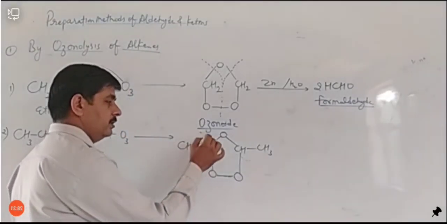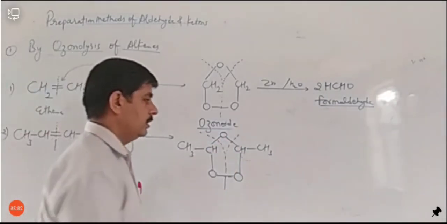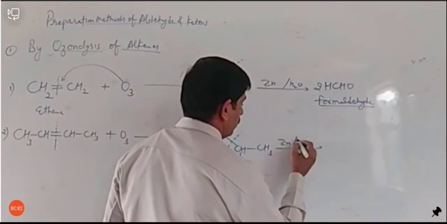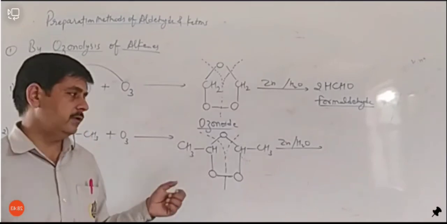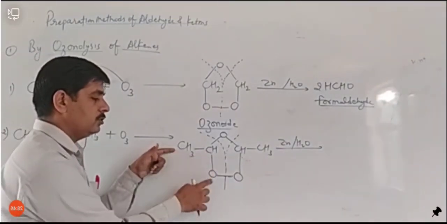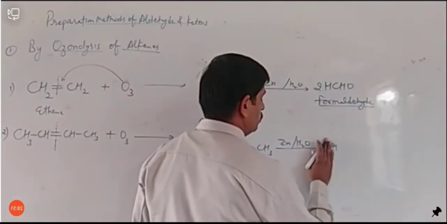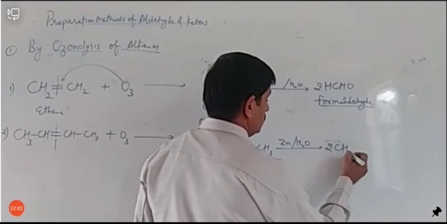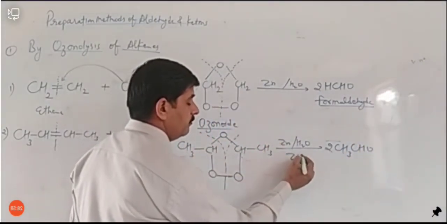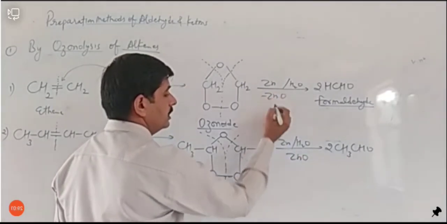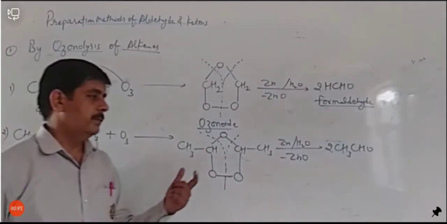Now we can break it and form acetaldehyde in presence of zinc and water. This ozonoid will break down and form CH3CHO, again CH3CHO. That means here we will get 2 molecules of CH3CHO. And what about this oxygen? This oxygen will combine with zinc and form zinc oxide, which is released as a byproduct. So by this method we can form acetaldehyde.